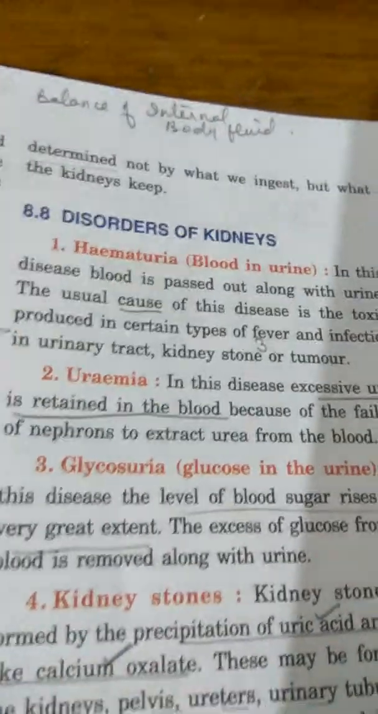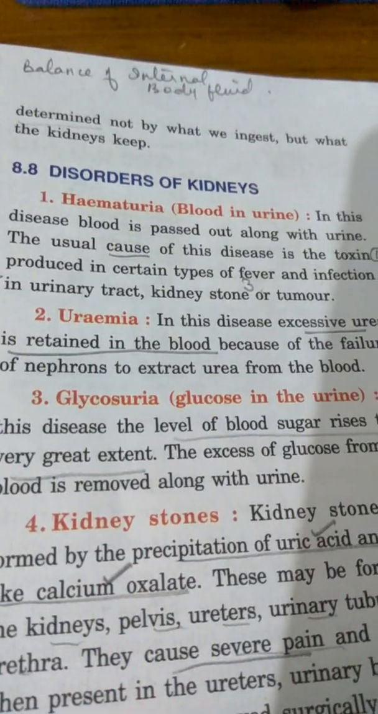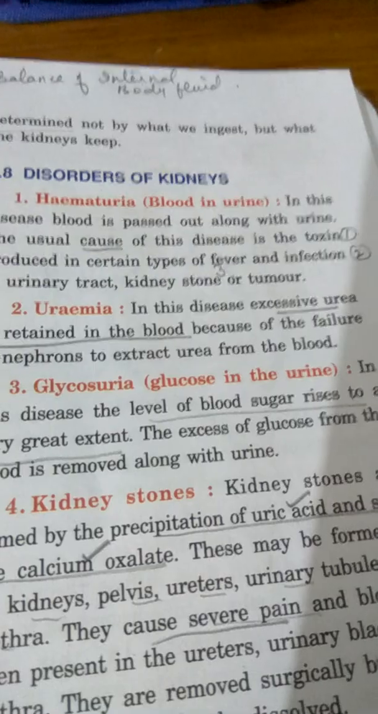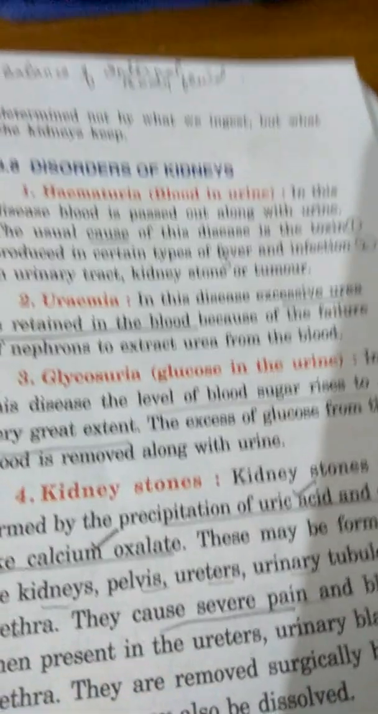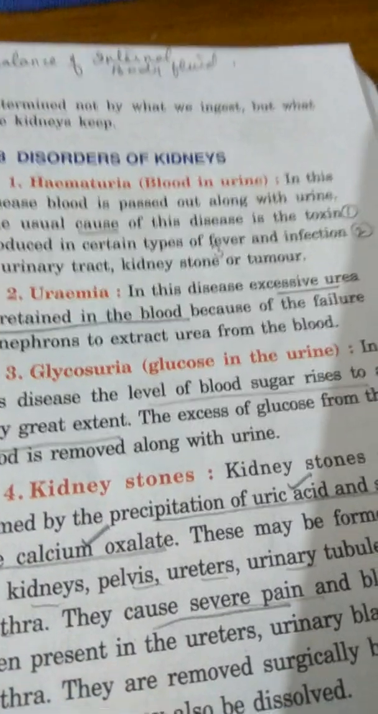Now, what are the disorders? If some abnormality takes place in the kidneys because of their functioning, a structural abnormality, or some other reason, then many health problems may occur.